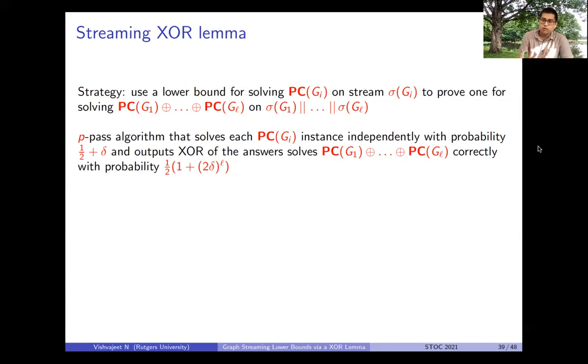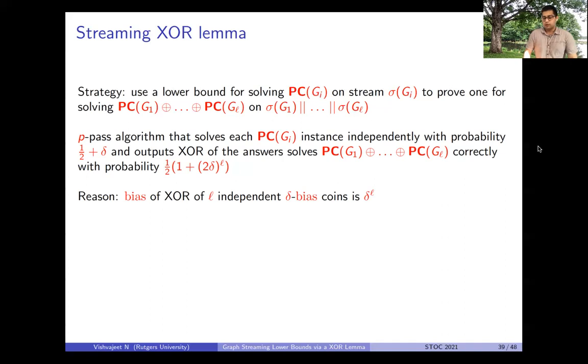It turns out that this algorithm would correctly solve the XOR of pointer chasing problem with probability half times 1 plus 2 delta to the L. The reason for this is that the bias of the XOR of L independent coins behaves this way. But now we are interested in a lower bound.